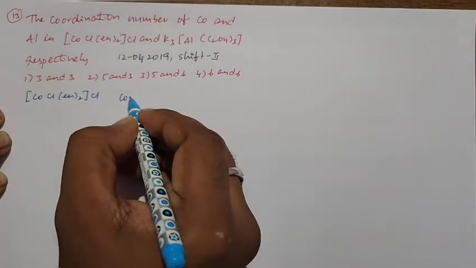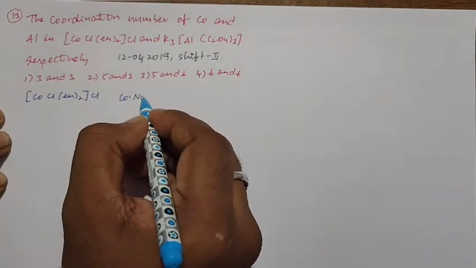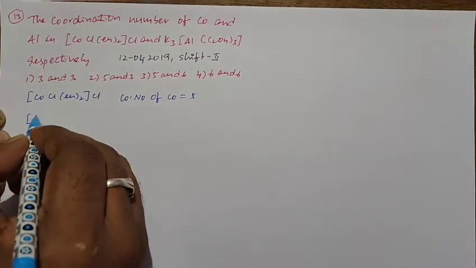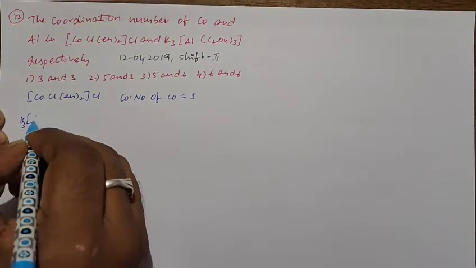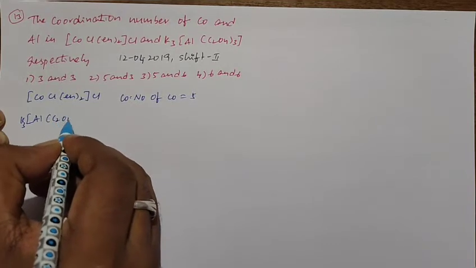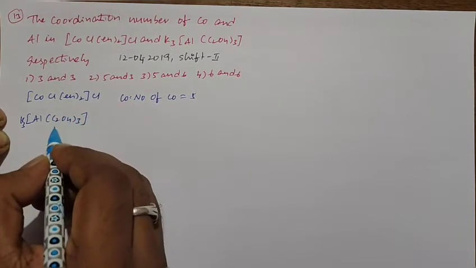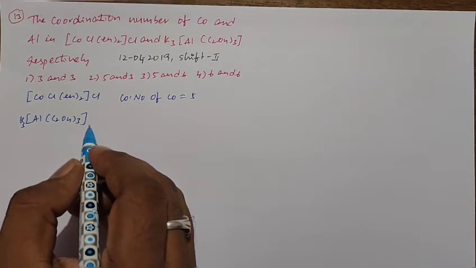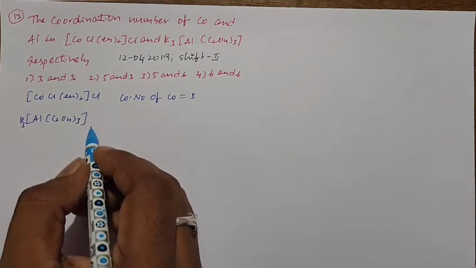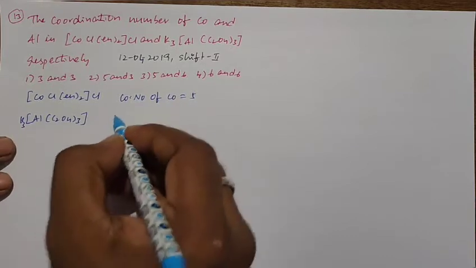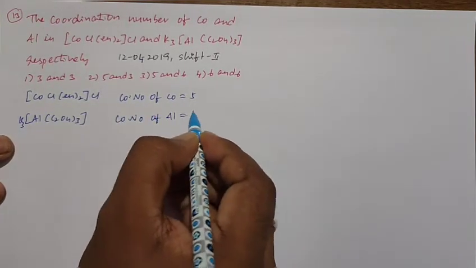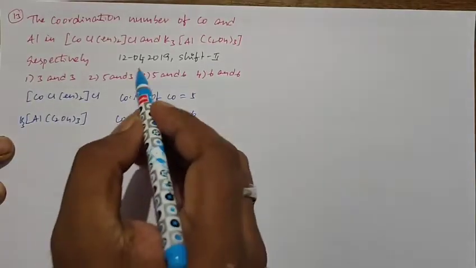So here the coordination number of cobalt is equal to 5. In the second compound, K3[Al(C2O4)3], the ligand is the oxalate ion. Oxalate ion is a bidentate ligand. Here 3 oxalate ions are present, and each ligand can form 2 bonds, so 3 twos are 6. So the coordination number of aluminum is equal to 6. So the right option is the third option.